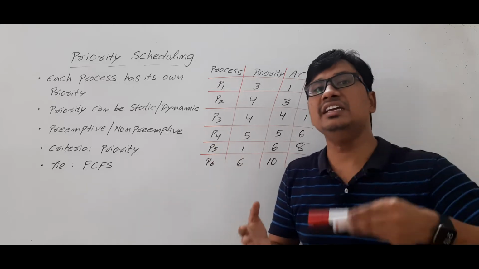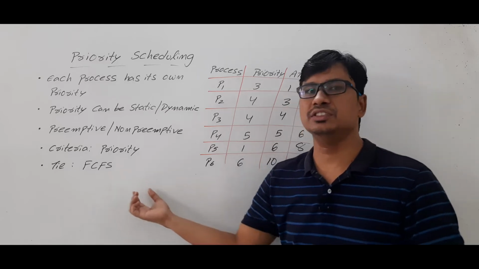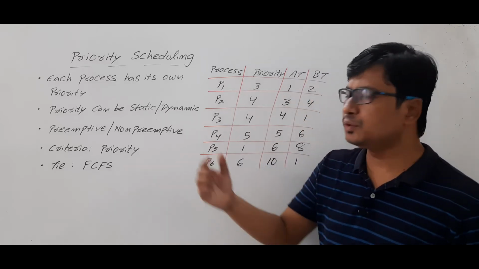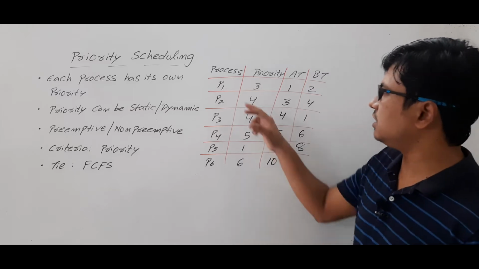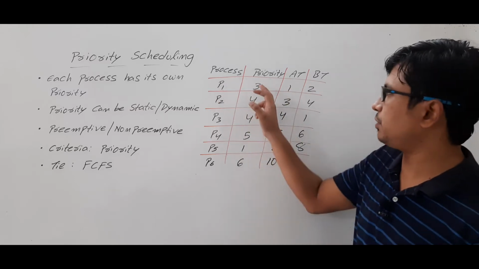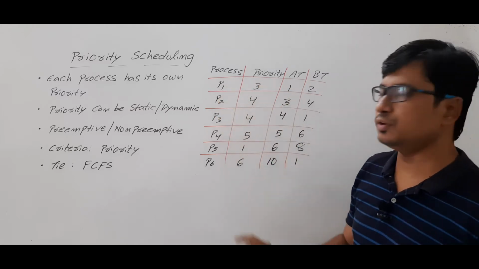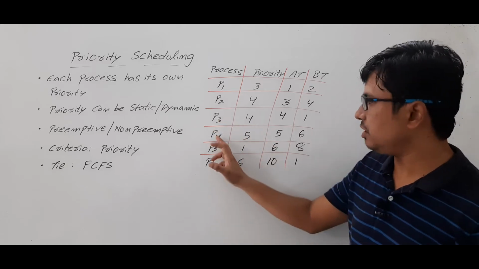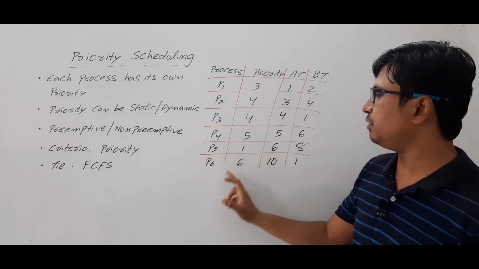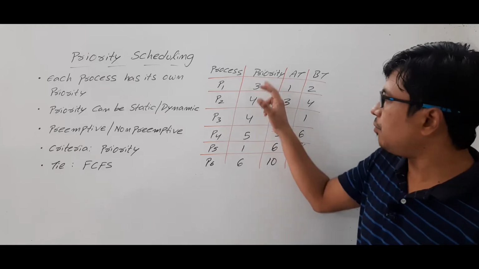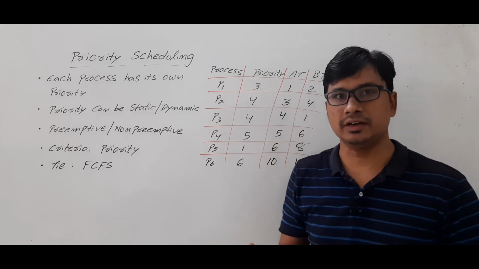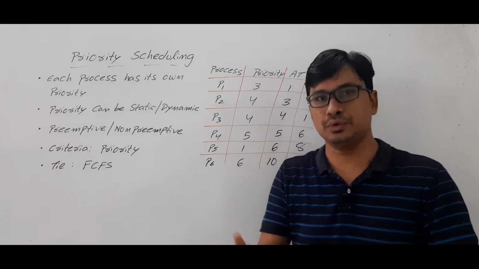If there is a tie in the priority, then the first come first serve scheduling algorithm will come. Then you can ask me one important question. Sir, for process P1 you have assigned priority 3, process P2 4, process P3 also 4, process P4 5, P5 1, P6 6. But among these, which has the highest priority? Based on the question you have to consider.